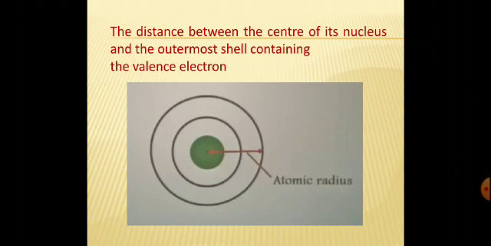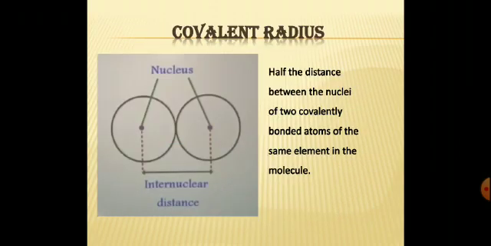It is calculated as the distance between the center of the nucleus and the outermost shell, known as the radius of an atom. Sometimes atoms do not exist independently. They form molecules. In that case, we take the internuclear distance, that is, the distance between the nuclei of two atoms.